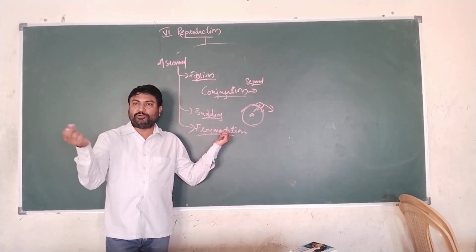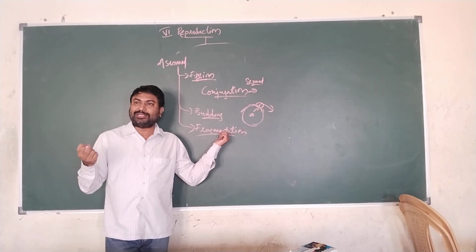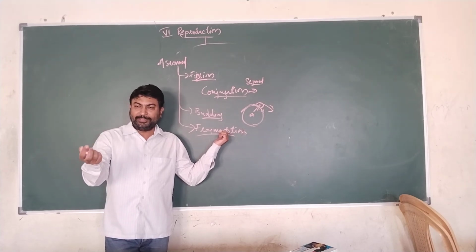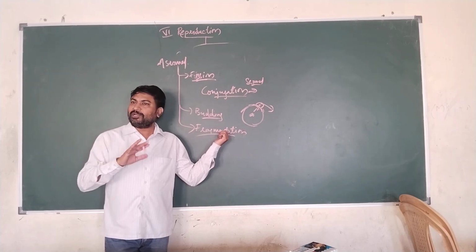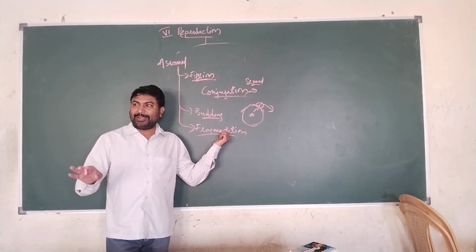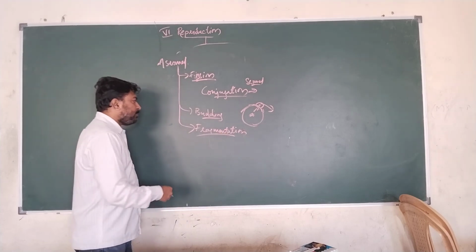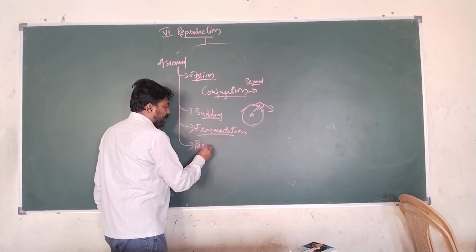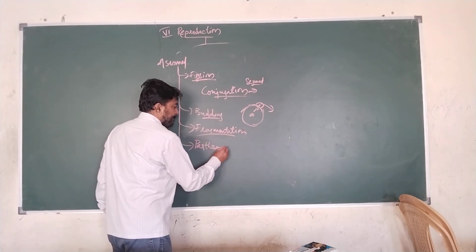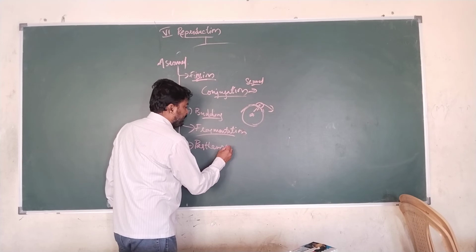Fragment means small portion. The small portion is going to be detached from the parent. Then the small portion can lead an independent life, where there is no involvement of gametes, no fusion of gametes, etc. And one more important process is known as parthenogenesis.